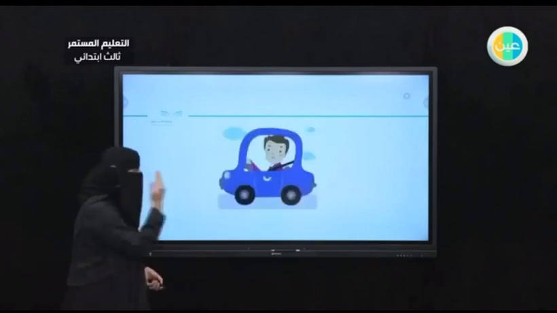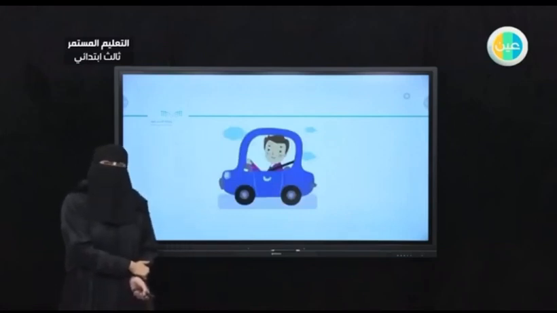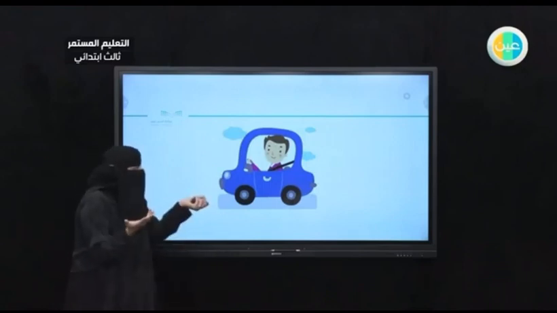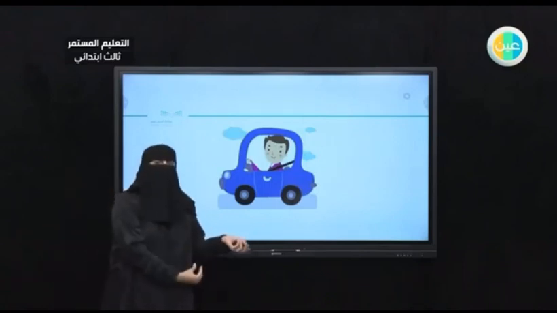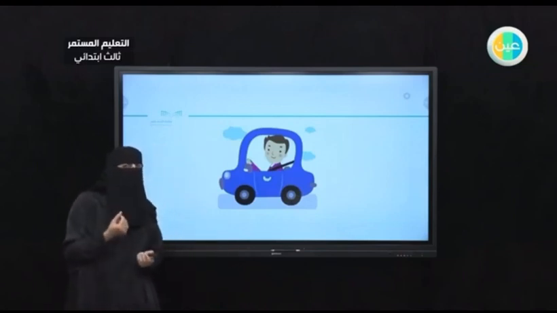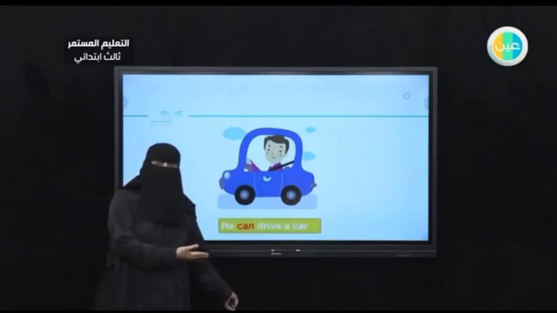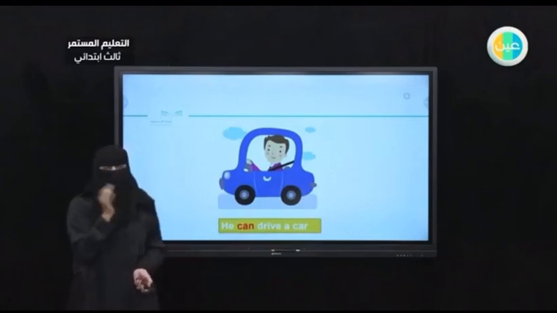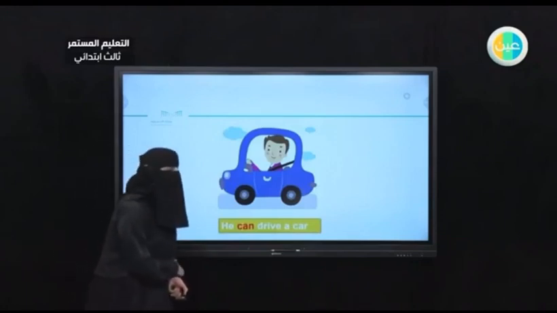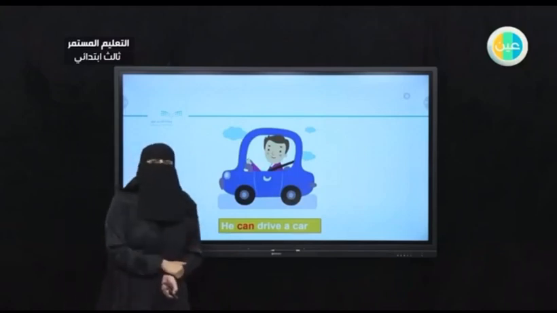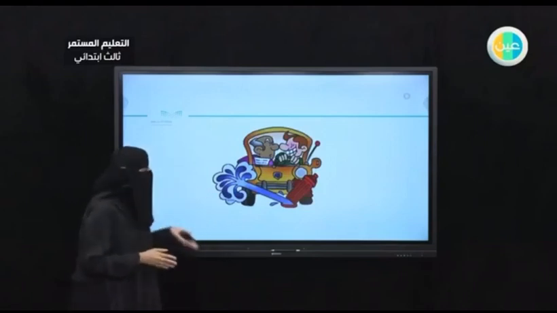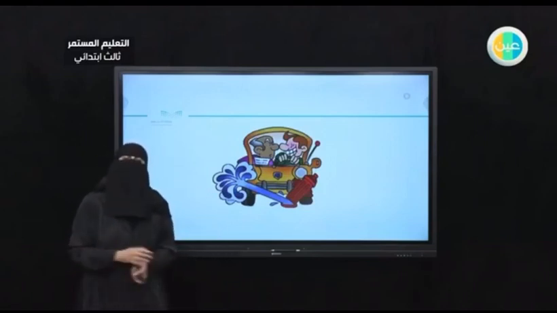So, I need you to describe this picture for me. If I ask you, what can he do, my dear student, here in the picture? For me, I can see a driver who's wearing a seat belt, he's driving slowly, he is careful, so he can drive a car, right? Here I have the word can in red, so he can drive a car. But I will show you another picture. How about this guy? He just bumped into a water and the instructor is sitting next to him, not happy. So what do you think?